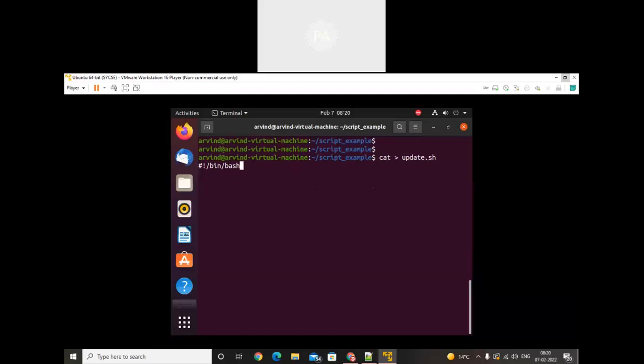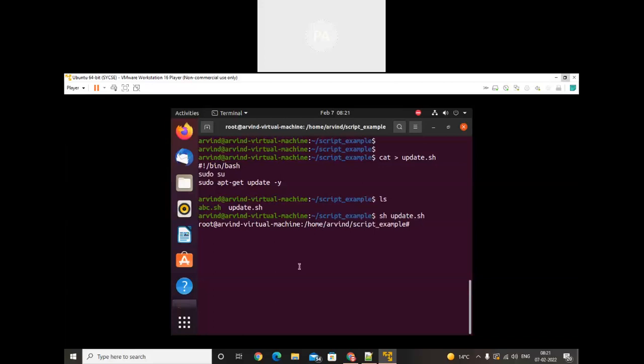In that case, I will write sudo su. After that, sudo apt update, by using which we can update our system. Control D. Check ls, update.sh is available. Now execute sh update.sh.